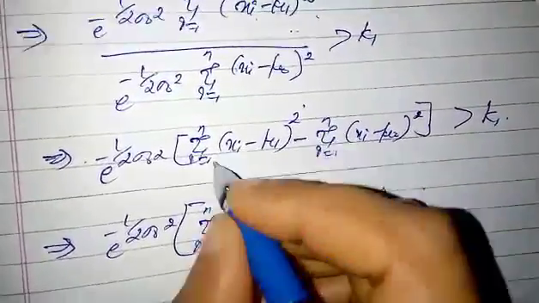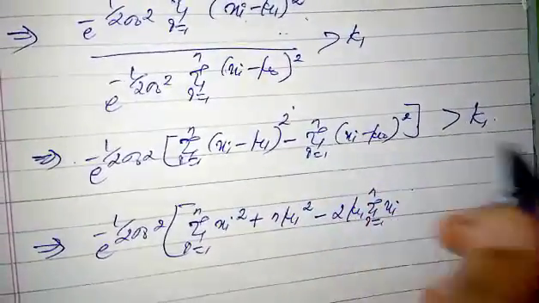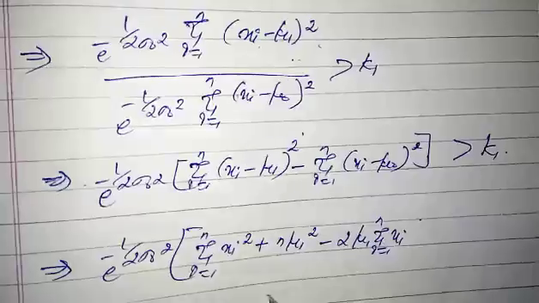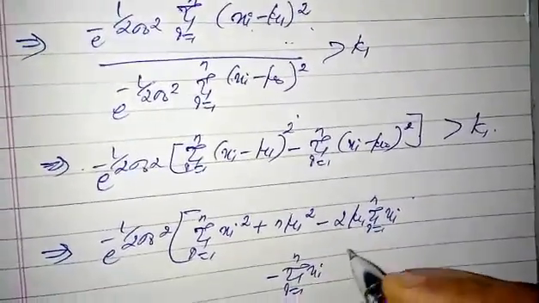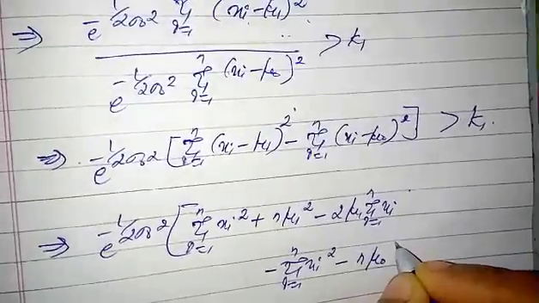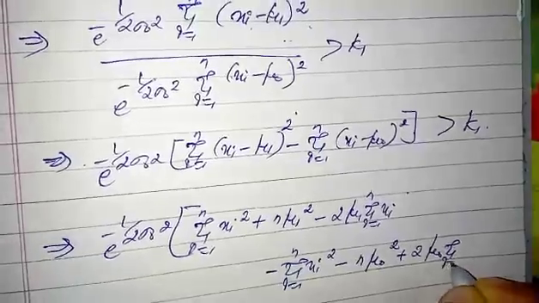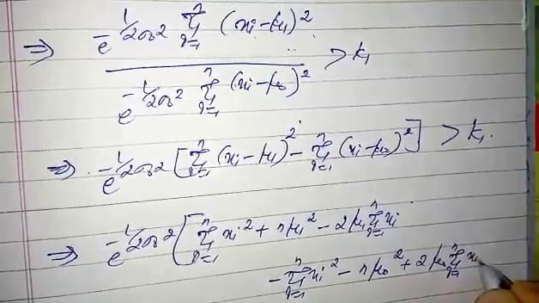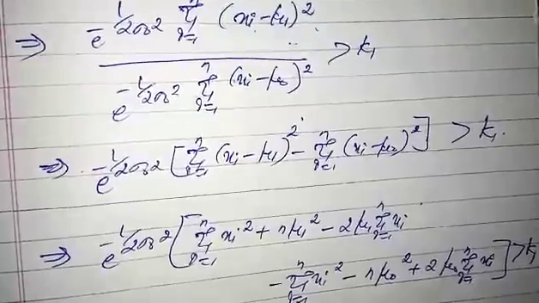This is the expansion of this term. Next we expand the other term: minus [summation xi square plus n mu naught square minus 2 mu naught summation i equals 1 to n of xi], which is greater than k1.